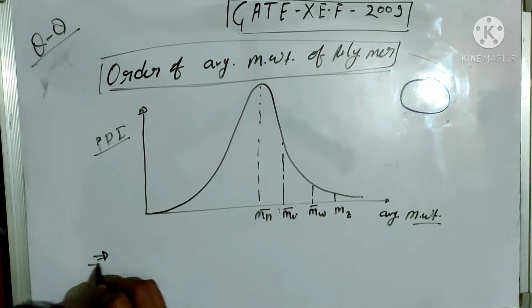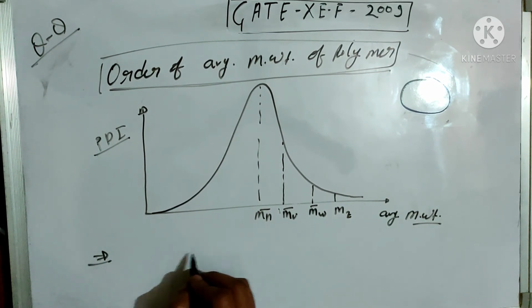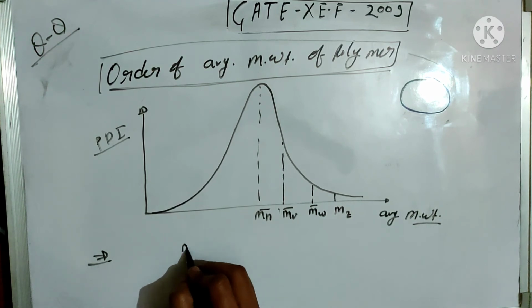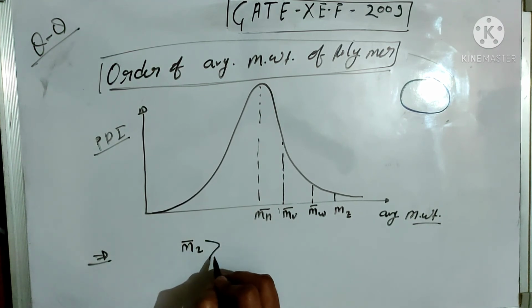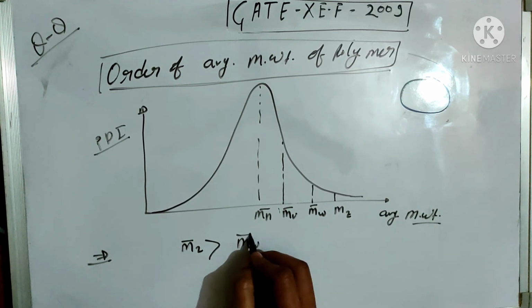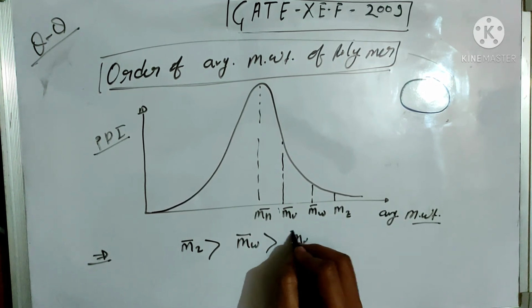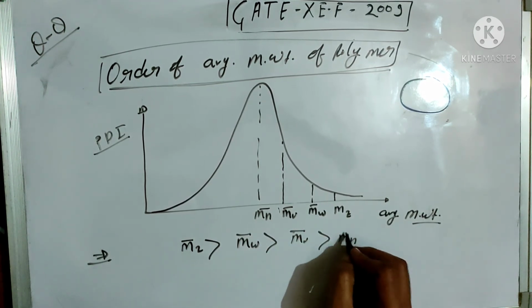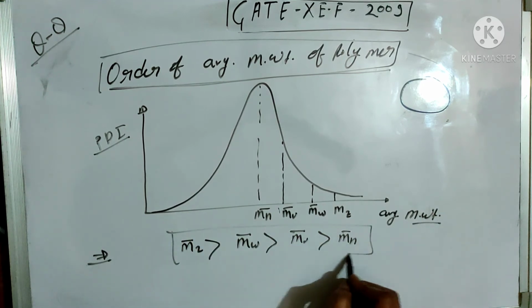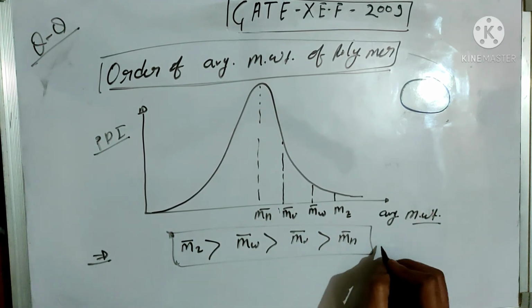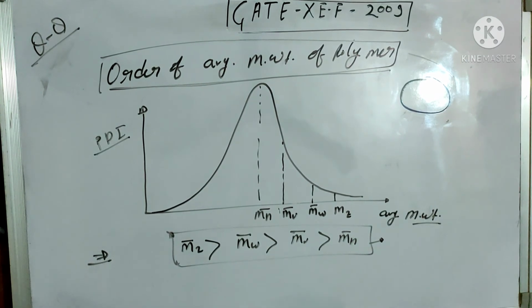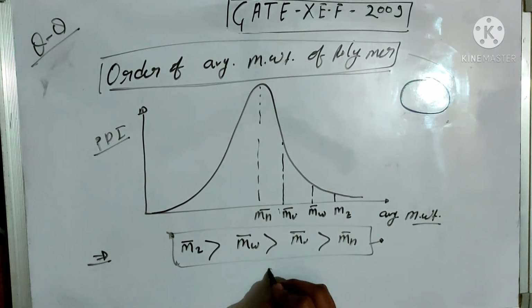So we can see the decreasing order of the average molecular weight: Z average molecular weight is greater than weight average molecular weight, then the viscosity average molecular weight, then number average molecular weight. This is the correct order of the molecular weight. So the correct option is C.